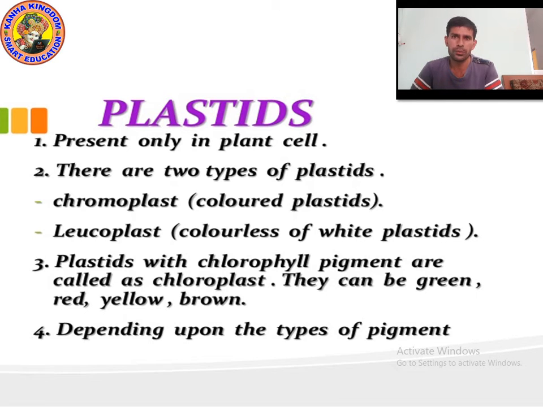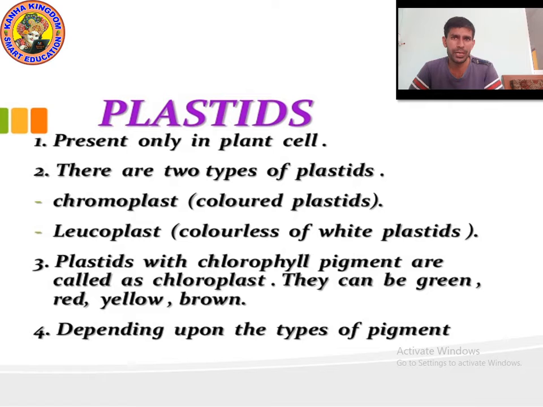For your kind information, let me tell you, chromoplast is a colored plastid, while leucoplast is a colorless or white plastid.